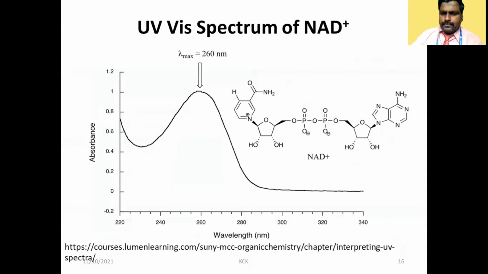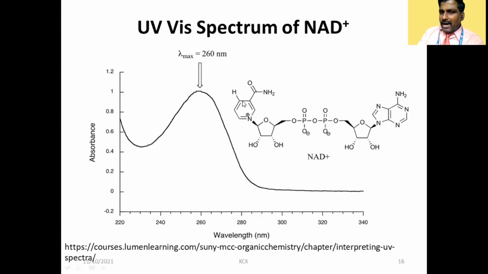And similarly, the NAD molecule is biologically an active molecule. Though this molecule looks very complicated, it gives a simple UV visible spectrum. This compound gives a peak at 260 nanometers. What will happen if you reduce this molecule? ATP to ADP conversion, all are electron transfer reactions we discussed in our first class itself: simple electron transfer, oxidation, reduction reactions. Now, because of the reduction, what will happen at this point?